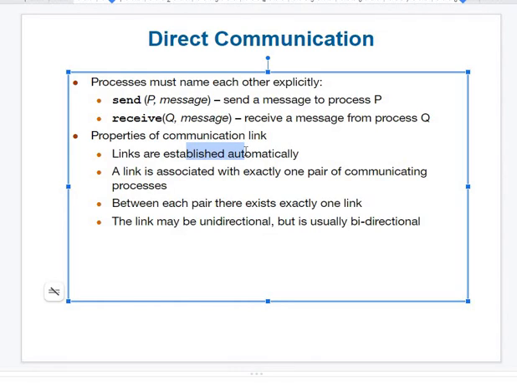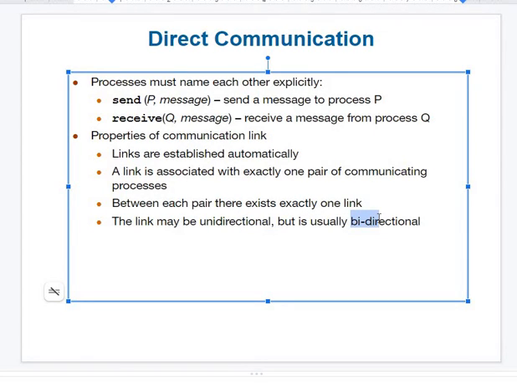Without a link we cannot send data from a single person to another single person. Here, between two persons, in process-wise terms between two processes, there exists exactly only one link. Okay, only one link, and it will be unidirectional, sometimes bidirectional.